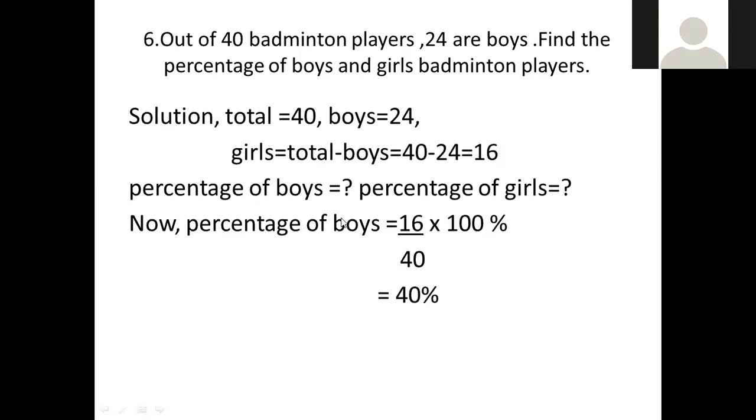Do you know, children, we can do a different method. We can subtract this from 100, then what will come? Is this boys or girls?